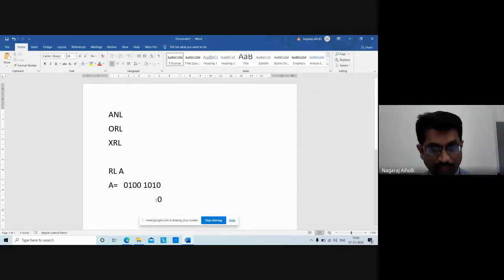So what we'll get here: 0, then the next bits 1 1 0 1, 0 1 0 1, then 0 1 0 1. From the right side we will count, it is left shift, so it will be 0 1 0 1 0 1 0 1, then 0 0 1 0 0 1 0 0, this side will be 1. Now see, this 0 is coming here, then first 7 bits from this side.